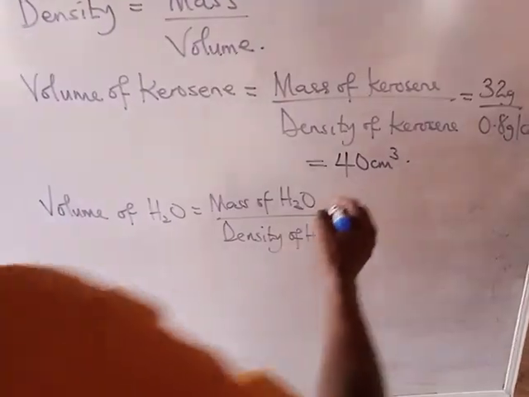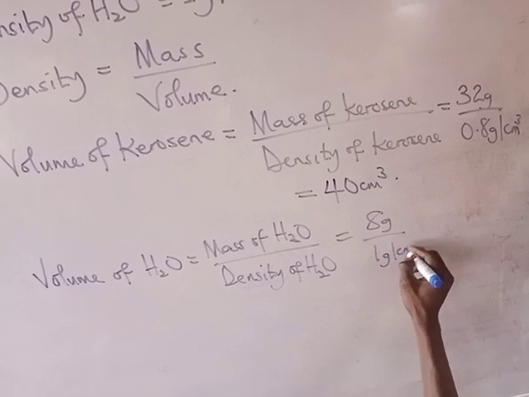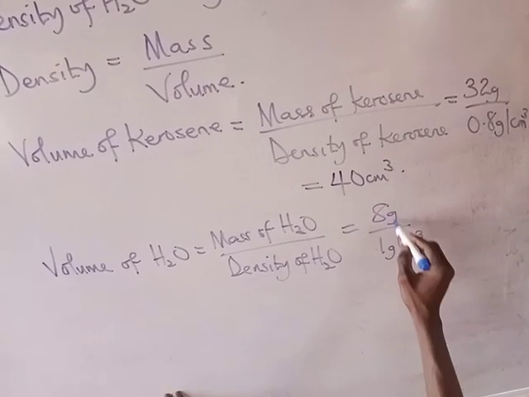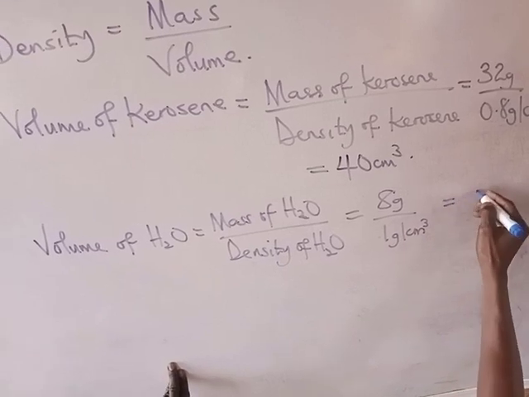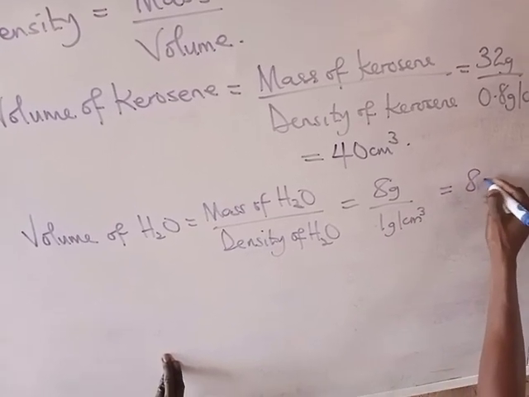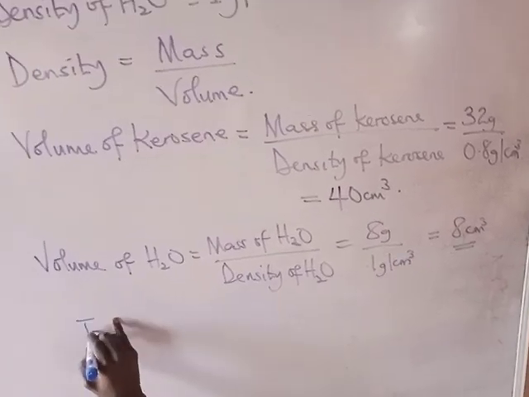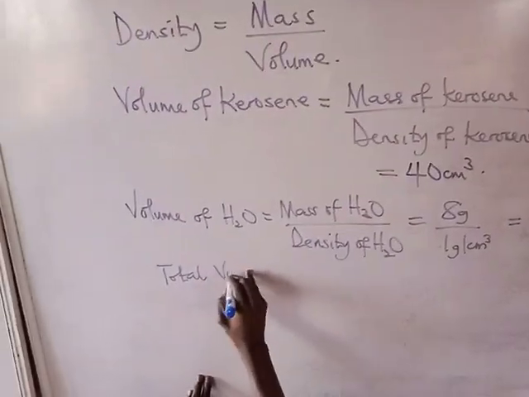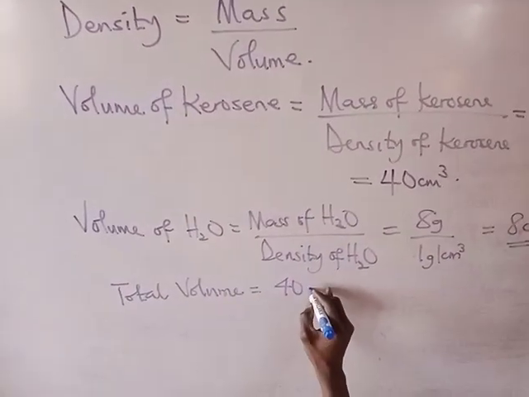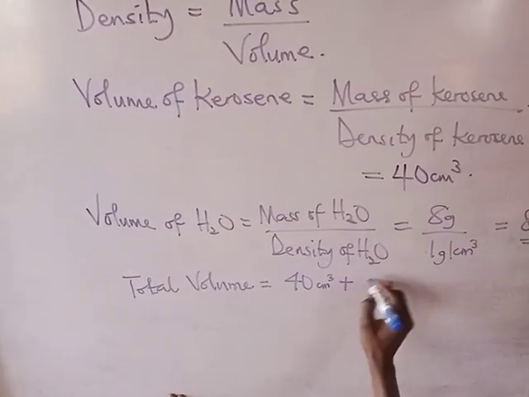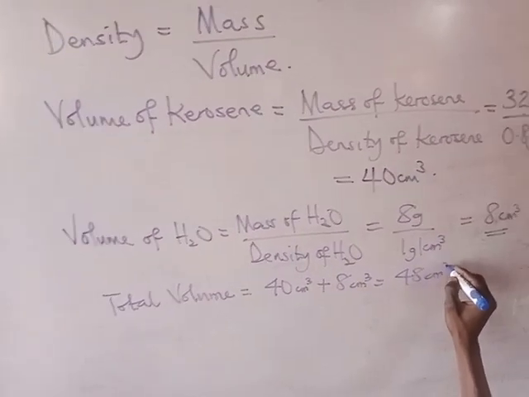And what's the mass of water given? That's 8 grams. The density of water is 1 gram per cm cube. Now you don't change to kilogram because you can see we have been dealing with grams and cm cube. So that's 8 cm cube. That's the volume. So the total volume will be 40 cm cube plus 8 cm cube. That's 48 cm cube. That's the total volume.